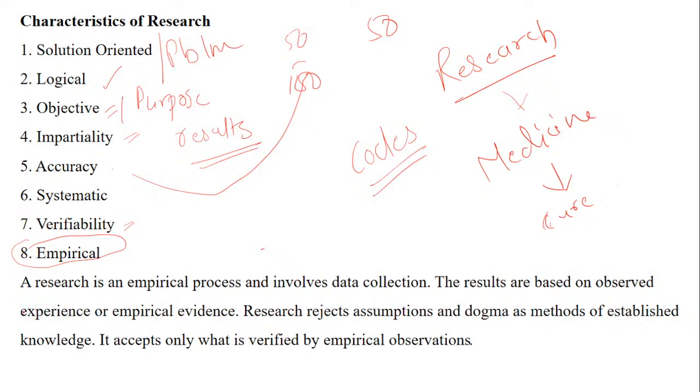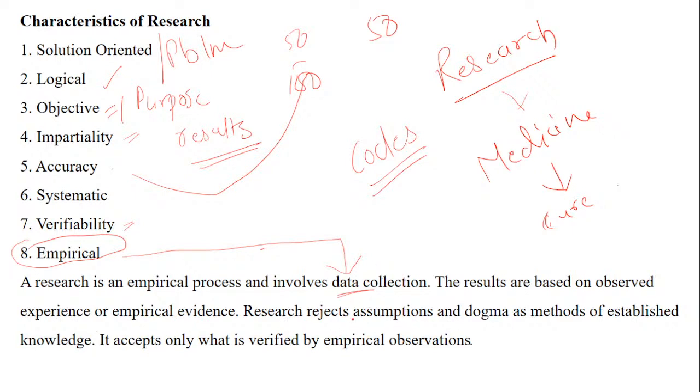Though I keep on saying the real life examples, but for what? So I've just written this small explanation. A research is an empirical process and involves data collection. So when we talk about proving research to be empirical, we have to start with what, collecting the data, which involves data collection. The results which are based on observed experience or evidence, means something which has been looked, something which has been observed, something which has been experienced.